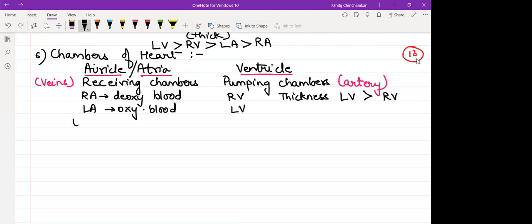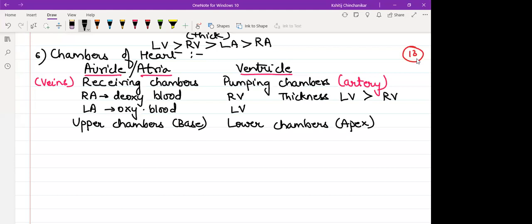Auricles are also upper chambers. So they would be facing the base of the heart, whereas ventricles are lower chambers facing the apex of the heart.